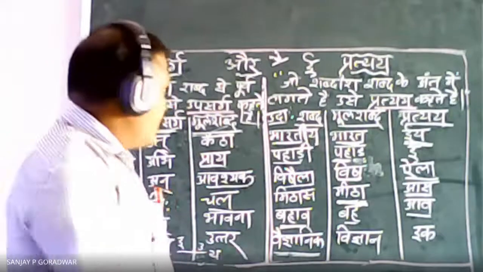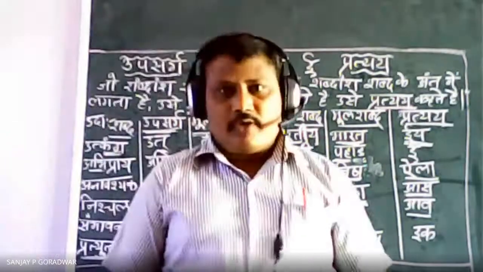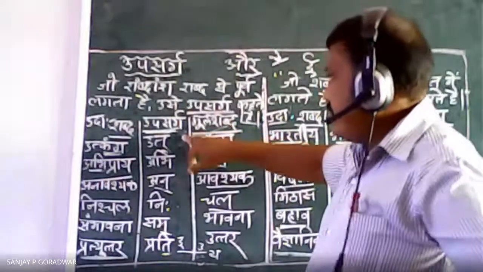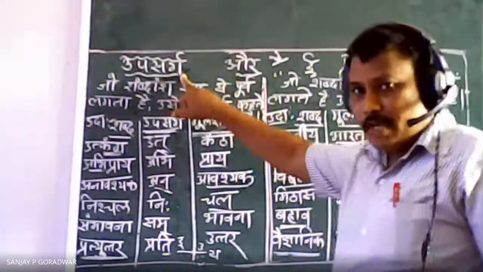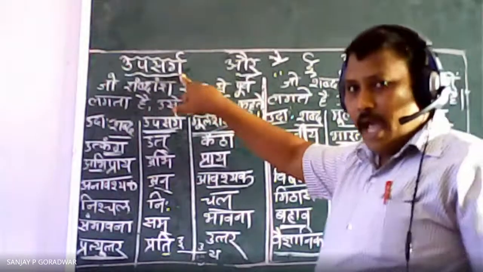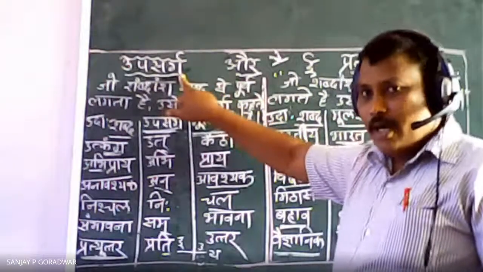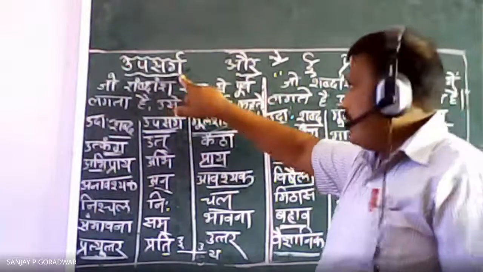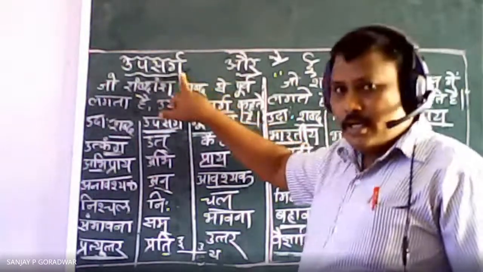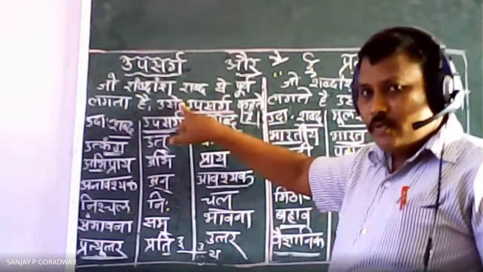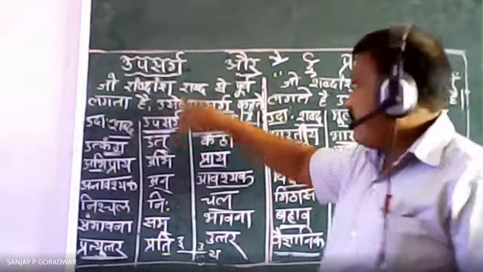So like this, upsarga and pratyay are there. Once more, I am going to revise this. Just listen carefully. Upsarga means prefix in English. One example I have told you: happy is the word, unhappy. Un before the word is called a prefix. So the definition of upsarga: the phrase you use before the word to make a new word is called upsarga.